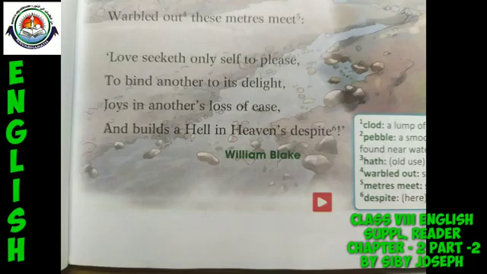So the poet William Blake, concludingly, speaks through the point of view of Pebble in the last line that selfish love is capable of creating hell in heaven. That means selfish love can replace hope and happiness with unhope and unhappiness. So, such is the power of selfish love.